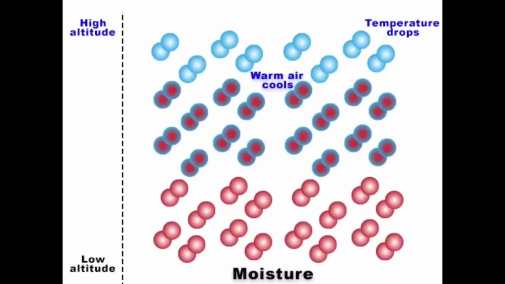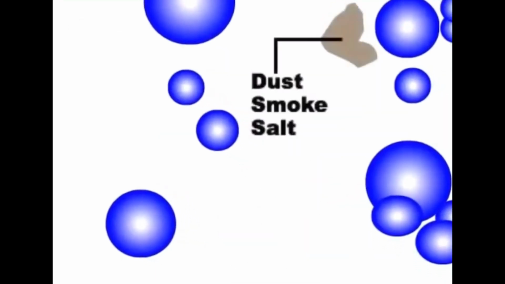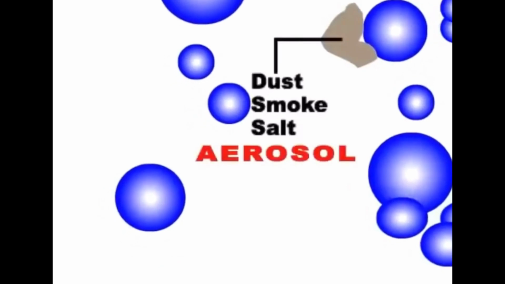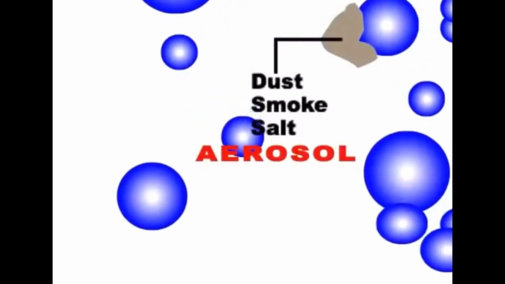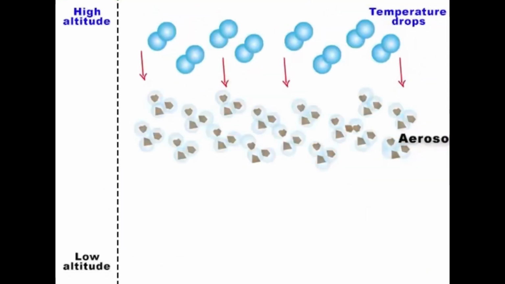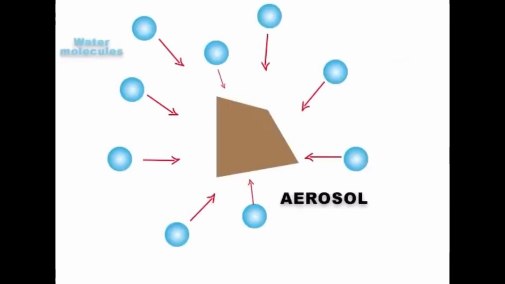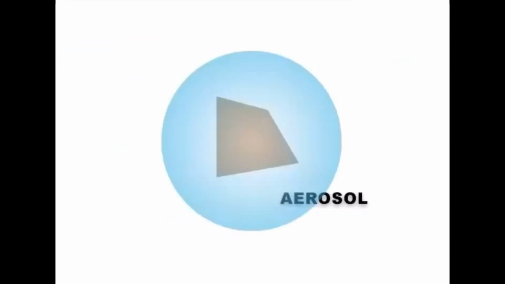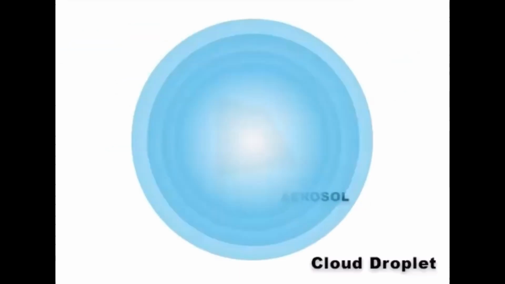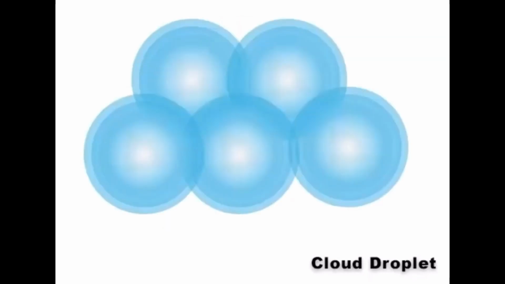Now we need to understand one thing: air also contains tiny particles of dust, smoke and salt, which are known as aerosol. This aerosol combines them all together due to hygroscopic condensation. Then enough water molecules gather together and a cloud droplet is formed. Then a mass of cloud water droplets attach together and form a white fluffy cloud. This is how cloud is formed.